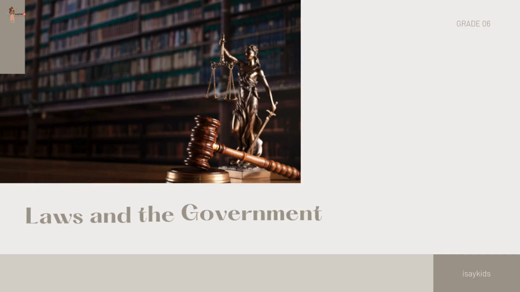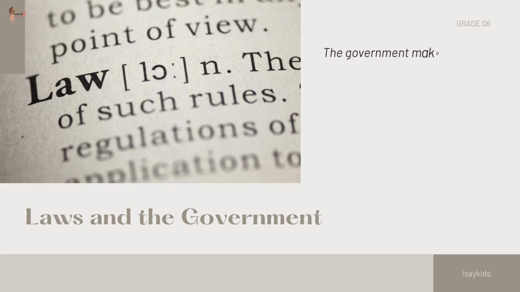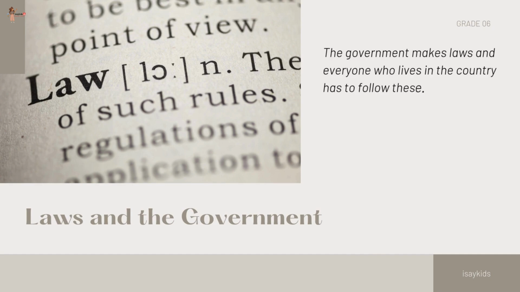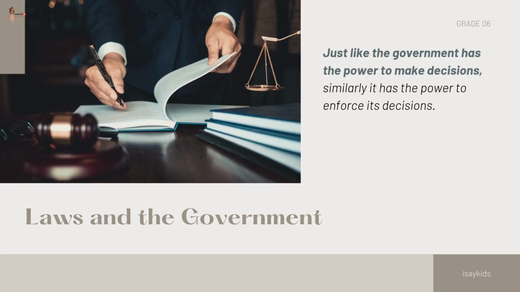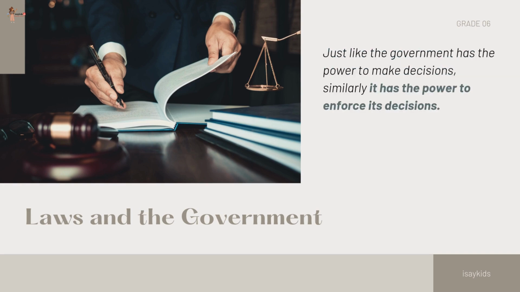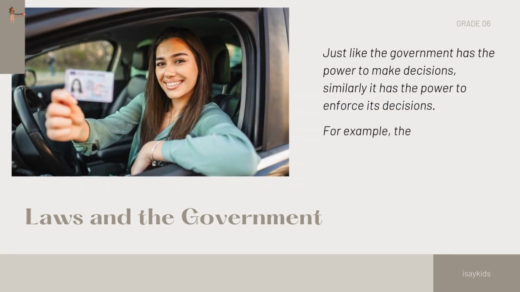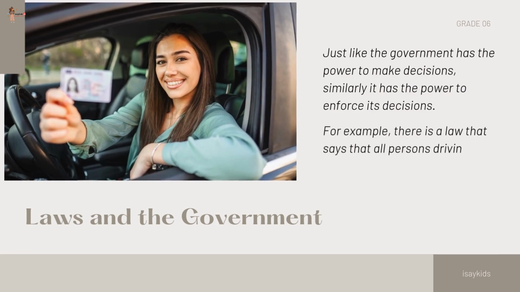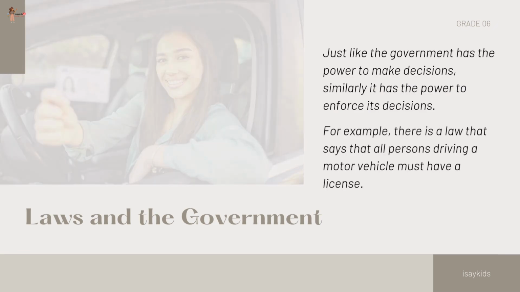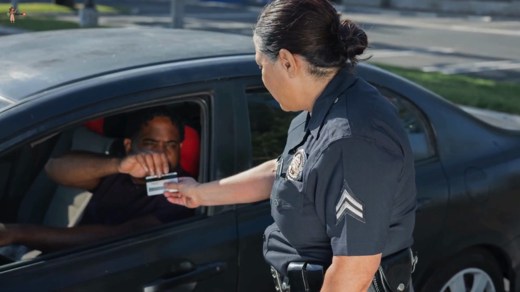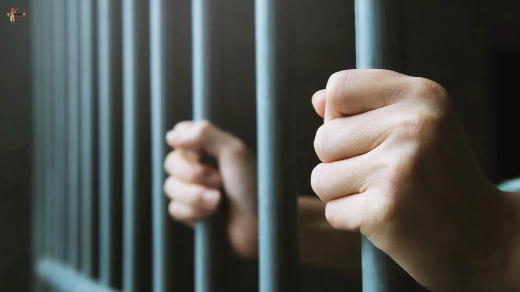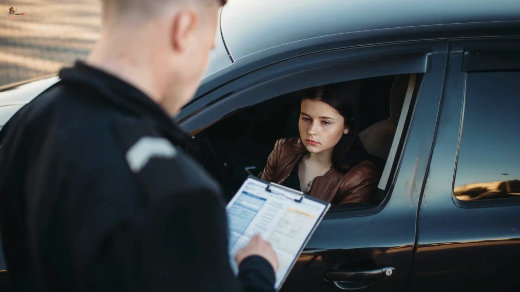Now, let's see laws and the government. The government makes laws and everyone who lives in the country has to follow these. This is the only way governments can function. Just like the government has the power to make decisions, similarly, it has the power to enforce its decisions. For example, there is a law that says that all persons driving a motor vehicle must have a license. Any person caught driving a vehicle without a license can either be jailed or fined a large sum of money.